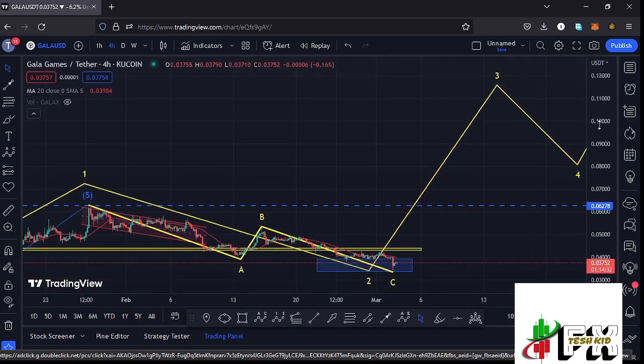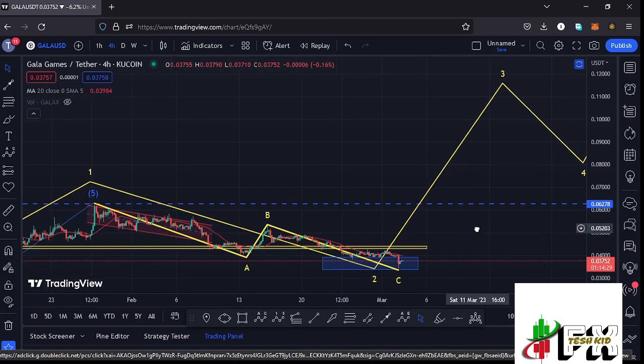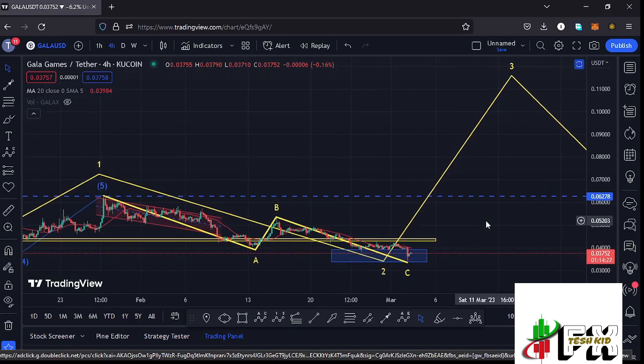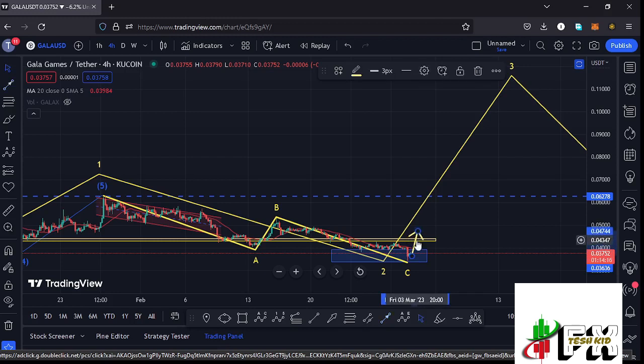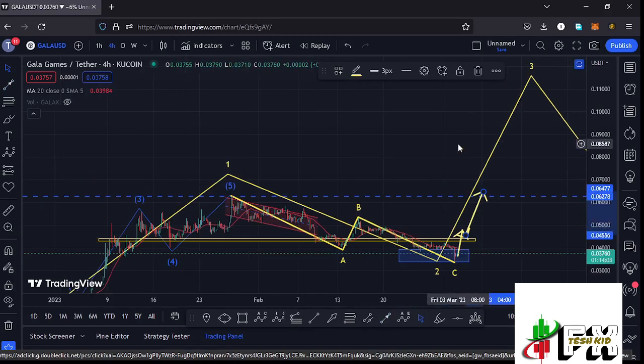And if that is the case, there are key confirmations that we need to see here on the Gala Games chart, and the first one is a break above the 20-day MA here on the 4-hour chart, and once that happens, I'm also expecting to see a break above our resistance zone at around the $0.04337 mark, and once we manage to break above that, then we can expect a retest, then continue gearing up and also see a break above the wave 1 high of this AD12 structure right here in yellow. Then that will be enough confirmation that whatever we are seeing is the formation of these larger AD12 count 3,